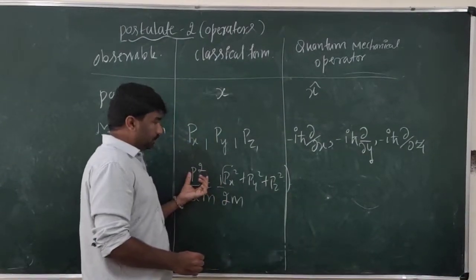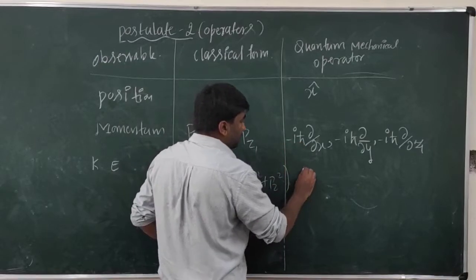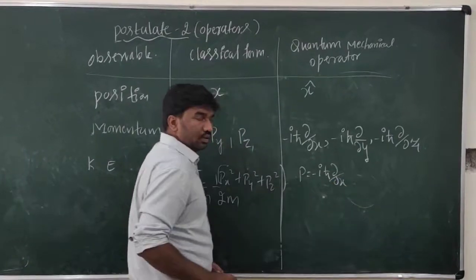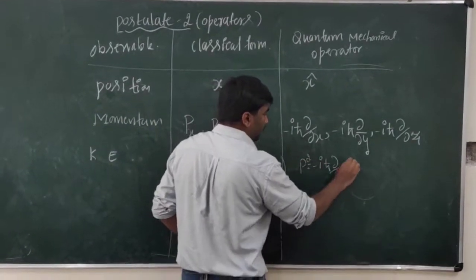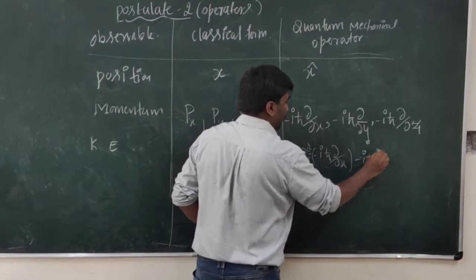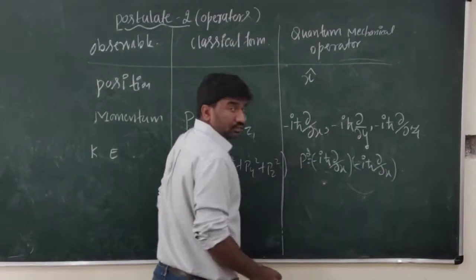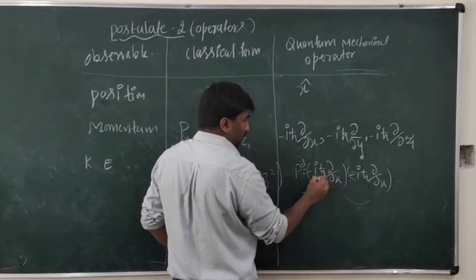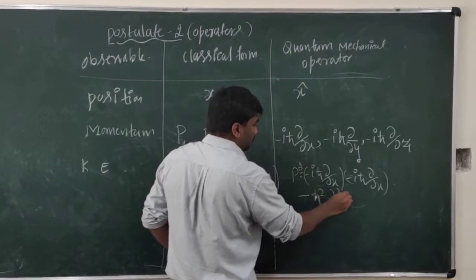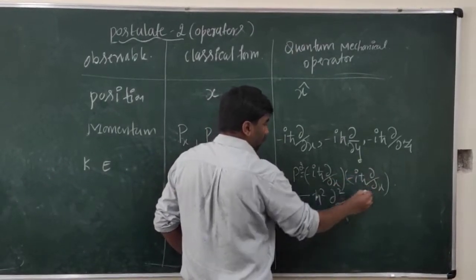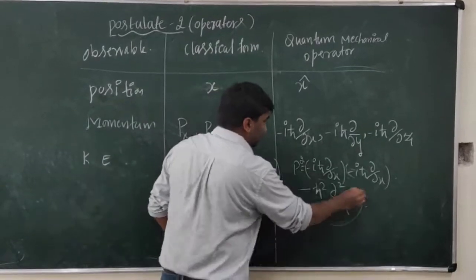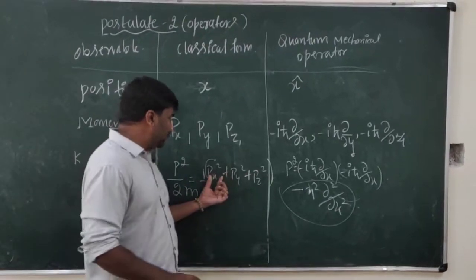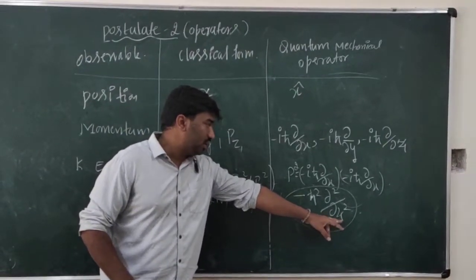So for p square, we know that p is minus i h cross dou by dou x, and p square means again you multiply with minus i h cross dou by dou x. Then minus into minus is plus, and i square is again minus 1. So h cross into h cross square, dou by dou x into dou by dou x, dou square by dou x square. So this is my momentum operator for p square. If it is along px square, we get denominator x square.